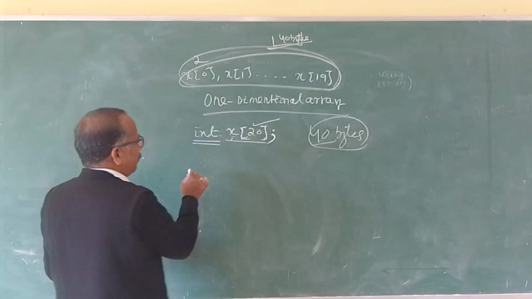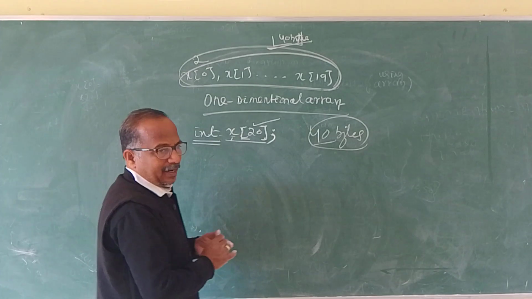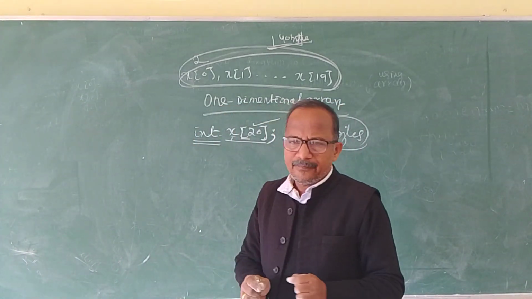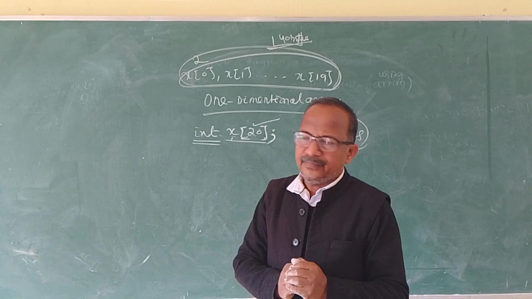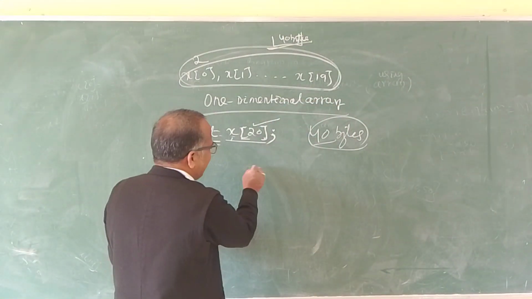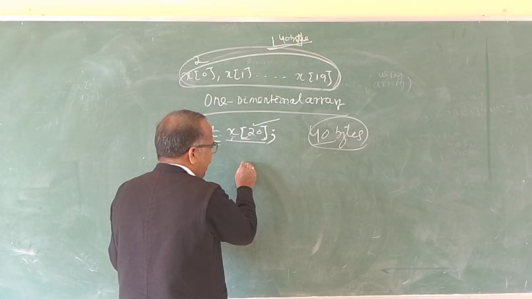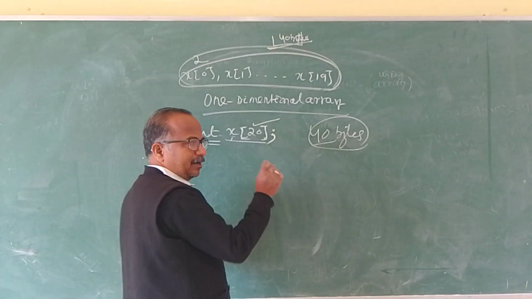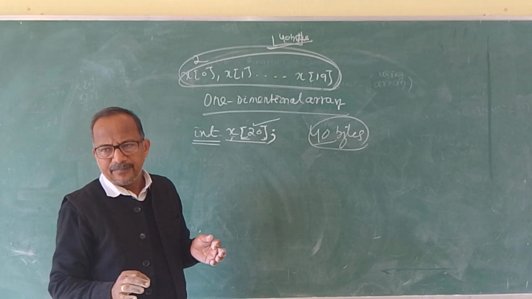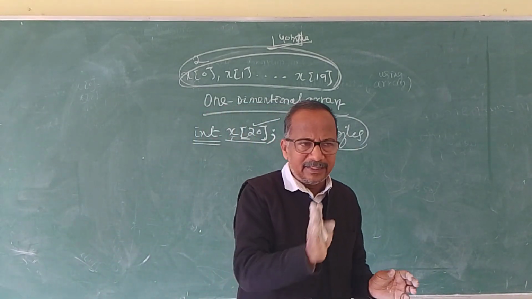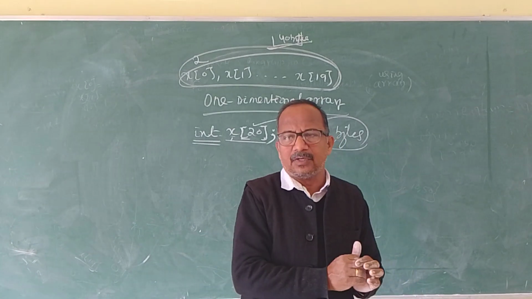For example, there is a class with 10 students, and each student is giving an examination in 5 subjects.